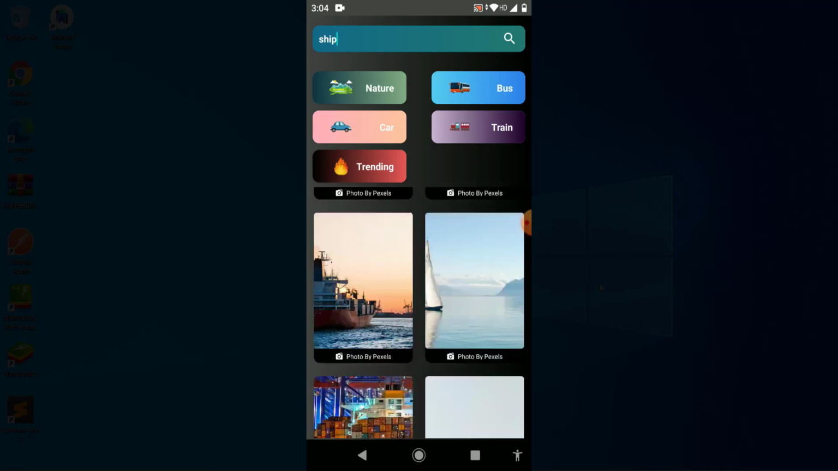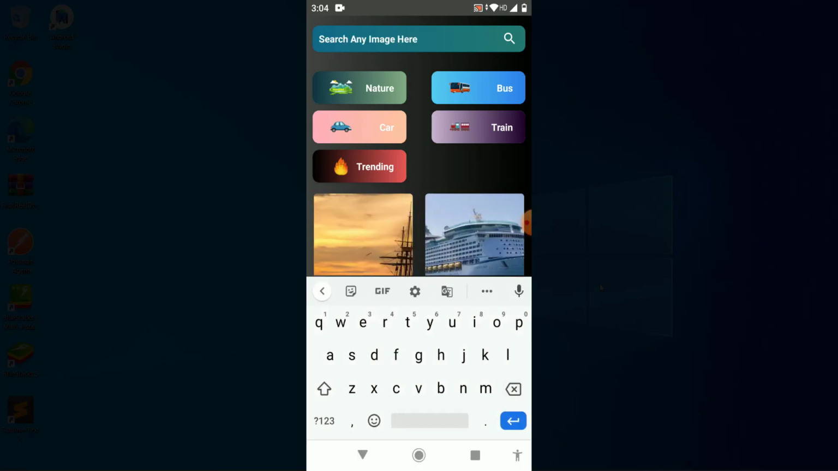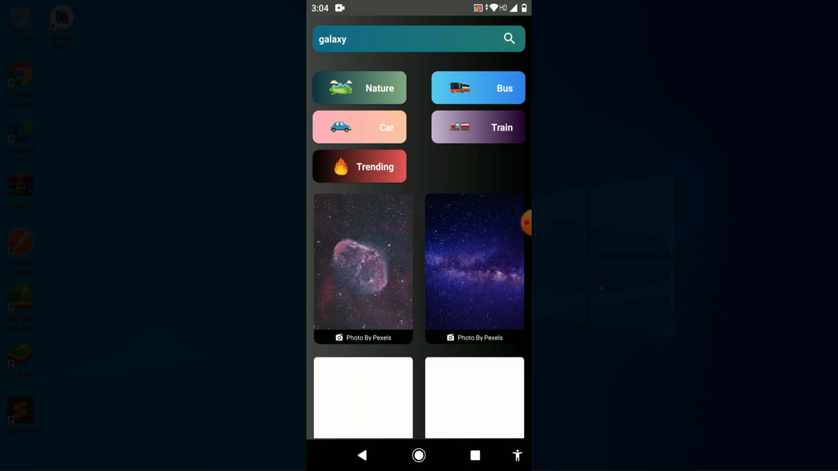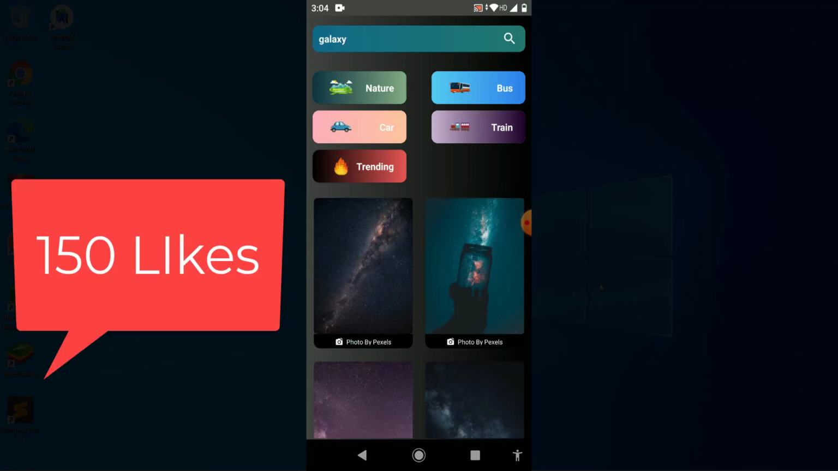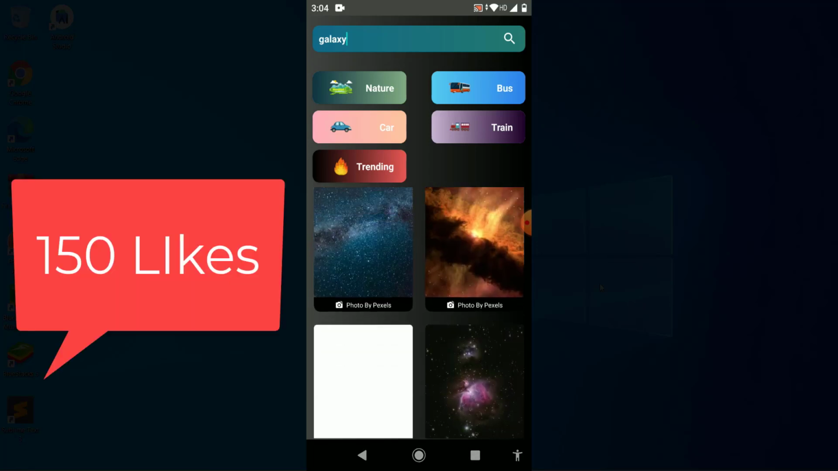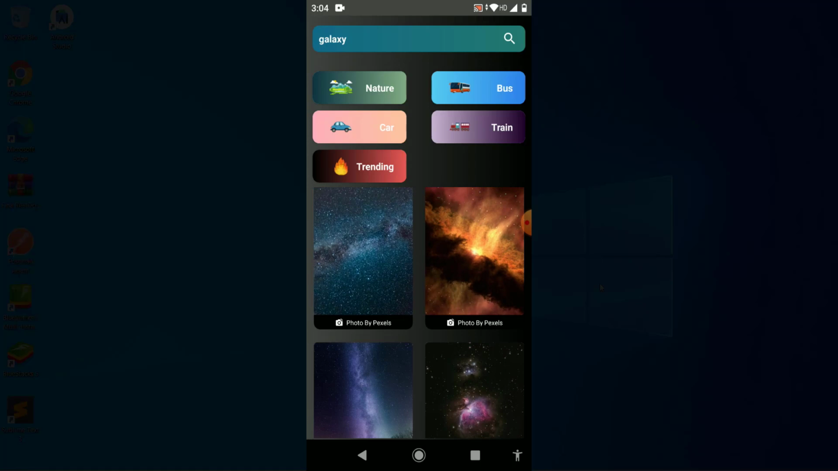Now let's type something else, like galaxy. If I type here galaxy, then I click on the search button, you can see it gives me all the wallpapers related to galaxy. So here you can see the amazingness of the app. You can see the app looks like a perfect Play Store level app.